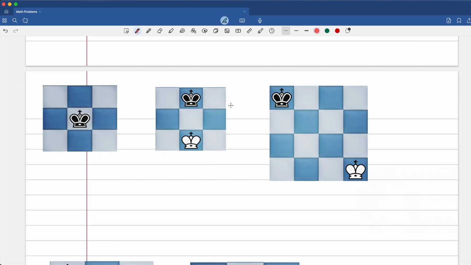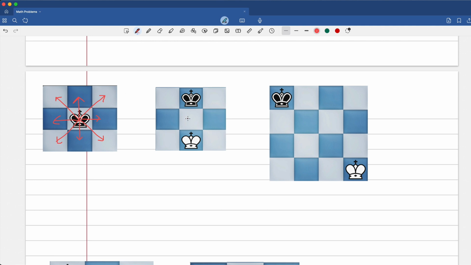So what is today's problem? This is a king. A king is a piece in chess which can move, attack, and control diagonally, vertically, or horizontally. In other words, the 8 squares around it. It can either control, move, or capture any piece that is there. So this is a king in the game of chess.